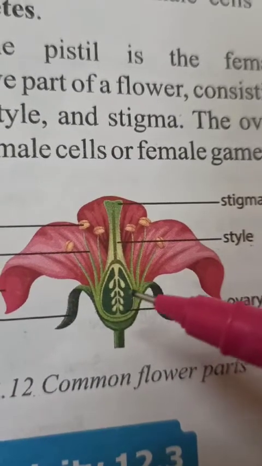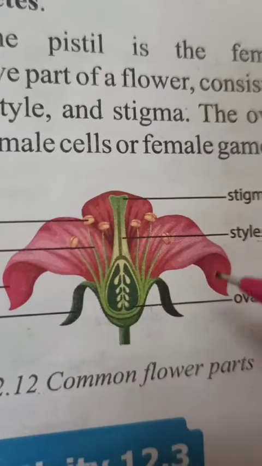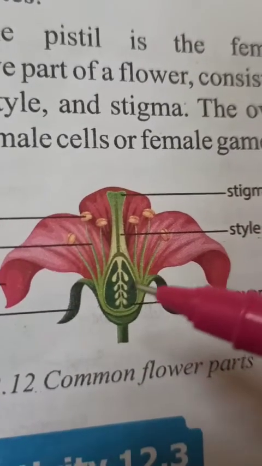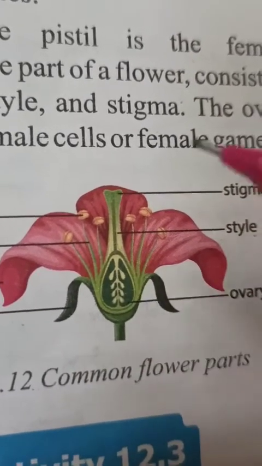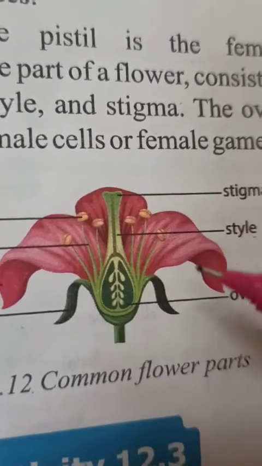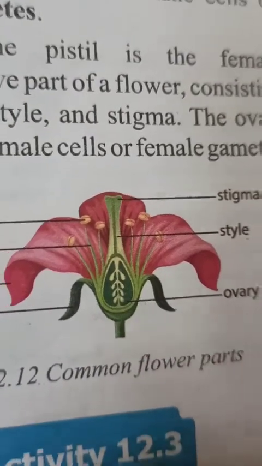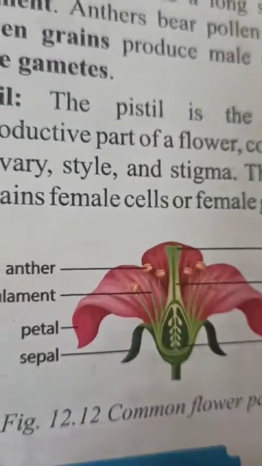So children, in this way, in sexual reproduction, plants can produce a new generation with the help of their flowers. That's why flowers are called the reproductive parts of a plant.